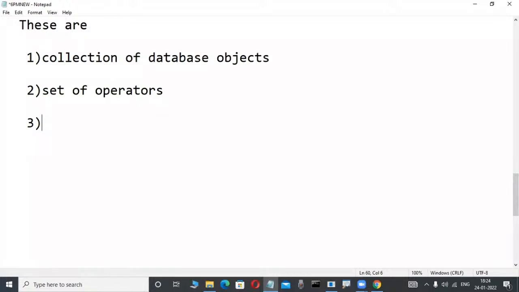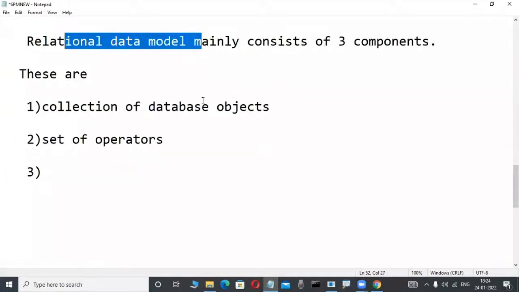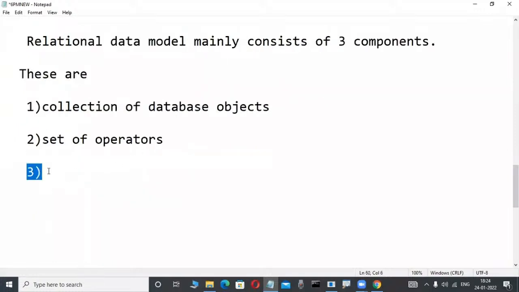Actually, in the relational data model, the difficulty that learners or experienced persons face, otherwise on the interview side, is that the third point is the only important one. These two are dead easy. The third point is the most powerful. Relational data model products always work based on a set of integrity rules. Very important. If you have an idea of these rules, you are not required to attend classes also. Not required. Your own way also you are learning. That is enough. That much powerful. So many fellows don't know these rules.